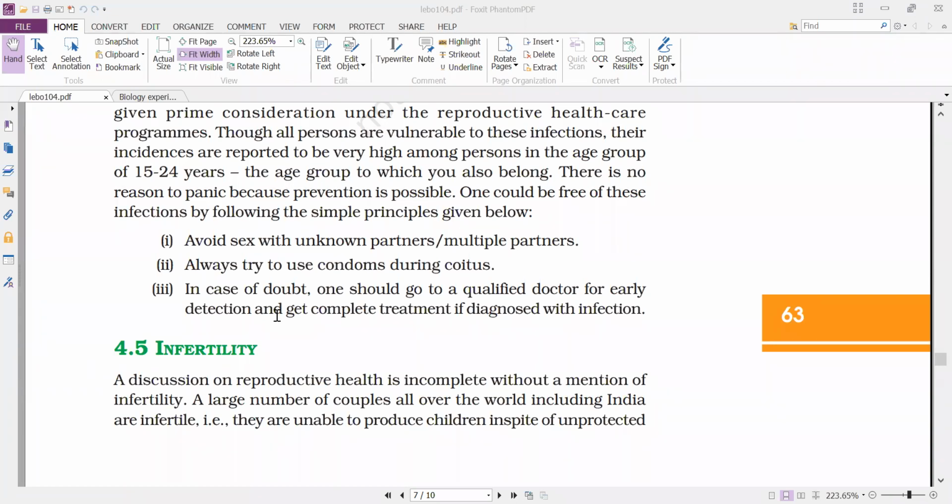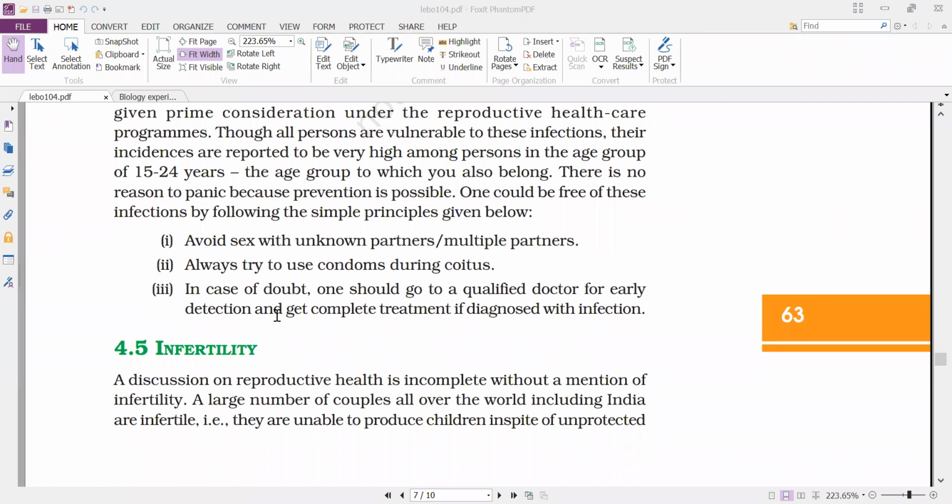Or if you want to have coitus, always use a condom, because this is a barrier method of contraception, which not only acts as a contraceptive but also protects from contraction of STIs.